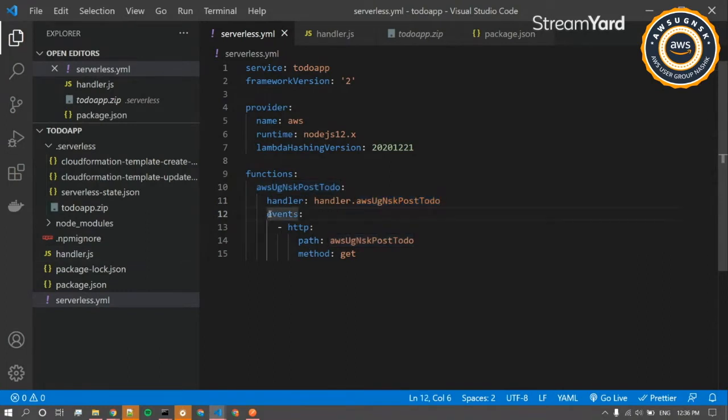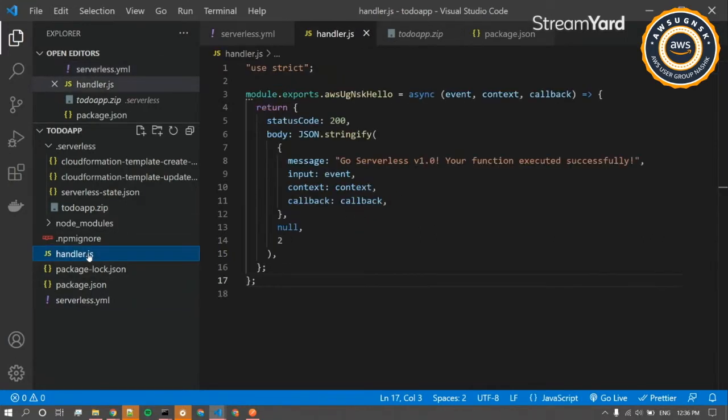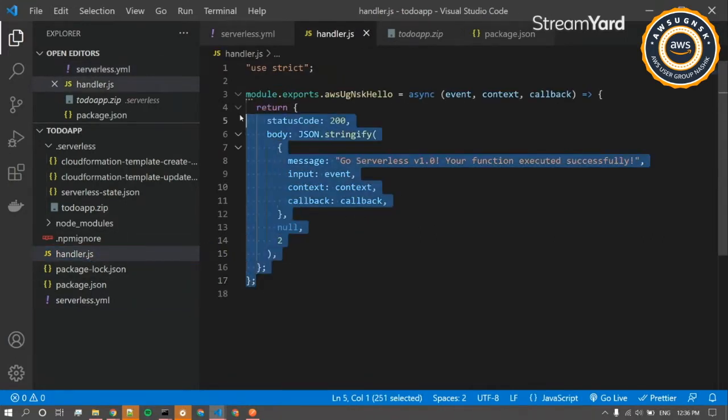So under this, we have the events, and for the HTTP path, we'll be changing this path to the AWS using NSK post to do, and we'll be changing the method to post, as we'll be inserting that to do. Now let's go inside our handler.js, and I'll just quickly